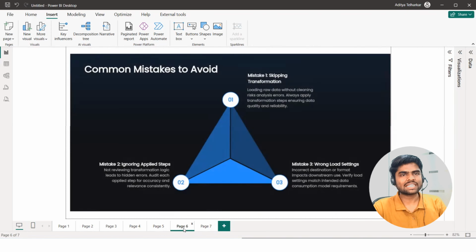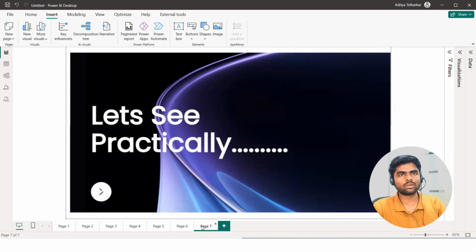There are some common mistakes that people make while working with Power Query. First of all, they skip the transformation, they ignore the applied steps, and they use wrong settings while loading the data. In this Power Query series, we'll try to overcome all these possible mistakes, and we'll see each and everything practically so that you will get hands-on exposure to the same. So stay tuned to this series.